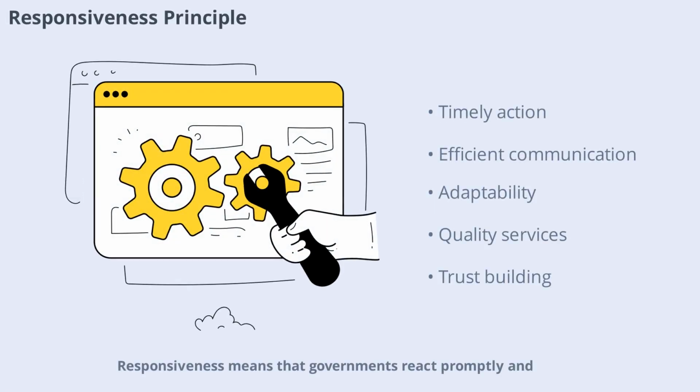Responsiveness means that governments react promptly and effectively to the needs and concerns of citizens. This principle requires efficient communication channels, timely decision-making, and a willingness to adapt policies based on feedback. Responsive governments are better equipped to address challenges and provide quality services. By listening to citizens and acting quickly, governments build trust and demonstrate their commitment to serving the public.